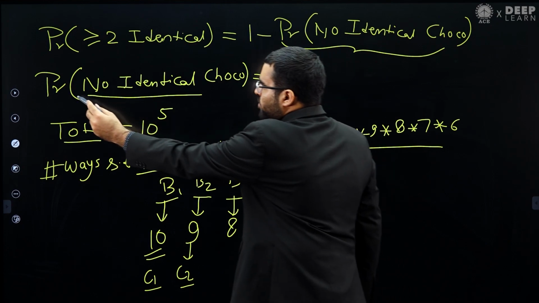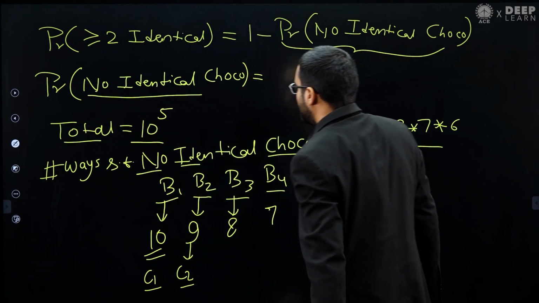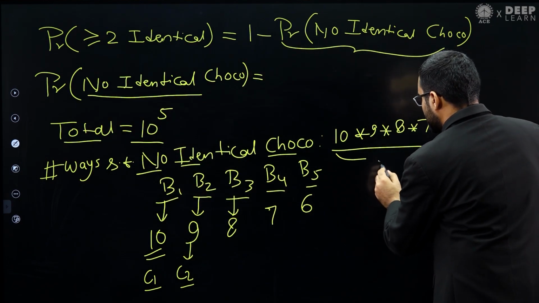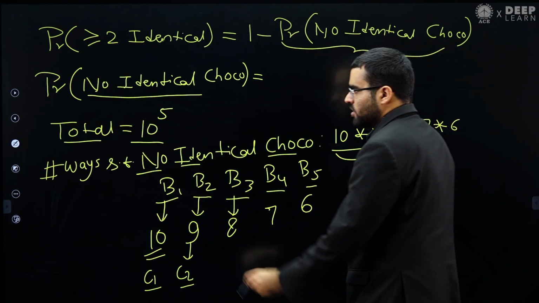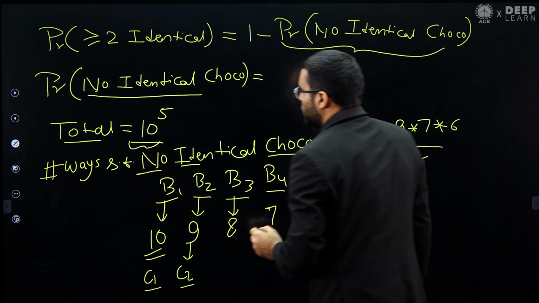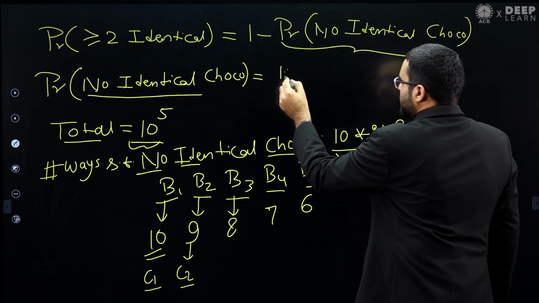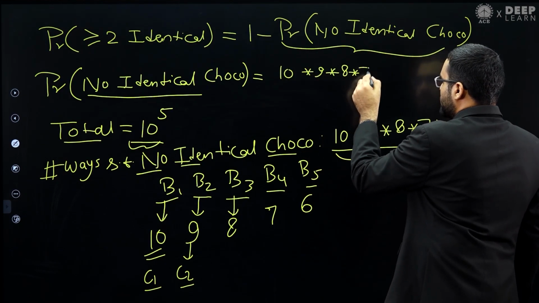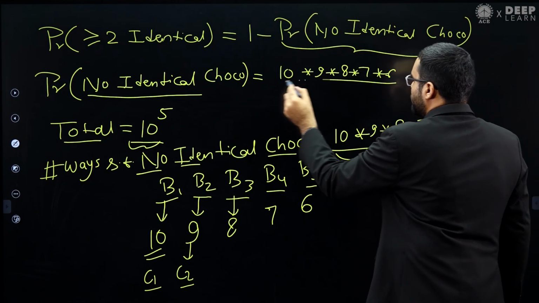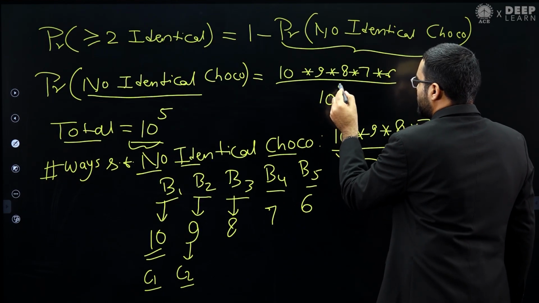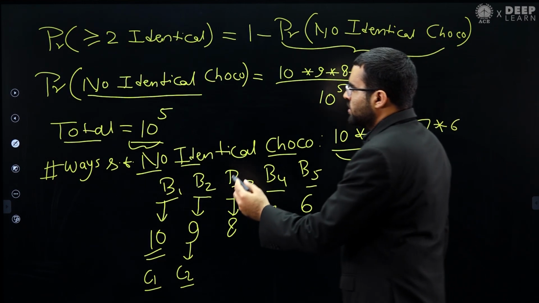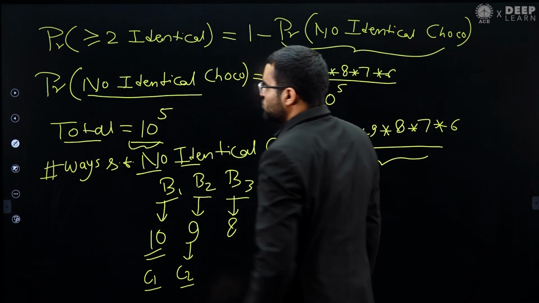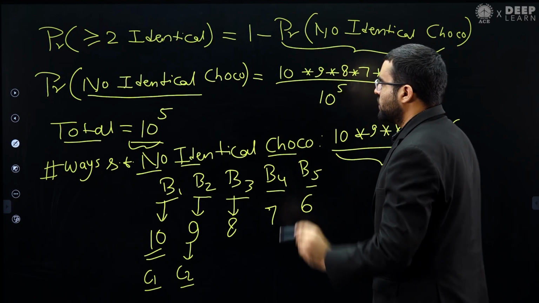So the probability such that no identical chocolate will be the number of favorable cases divided by the number of total cases. This probability will be 10 multiplied by 9 multiplied by 8 multiplied by 7 multiplied by 6 divided by 10 to the power 5. This is the probability such that no two chocolates are identical, from each bag we are taking a different chocolate.